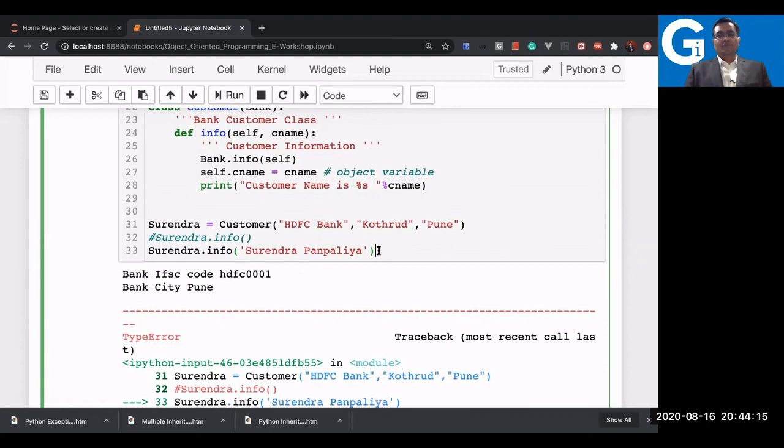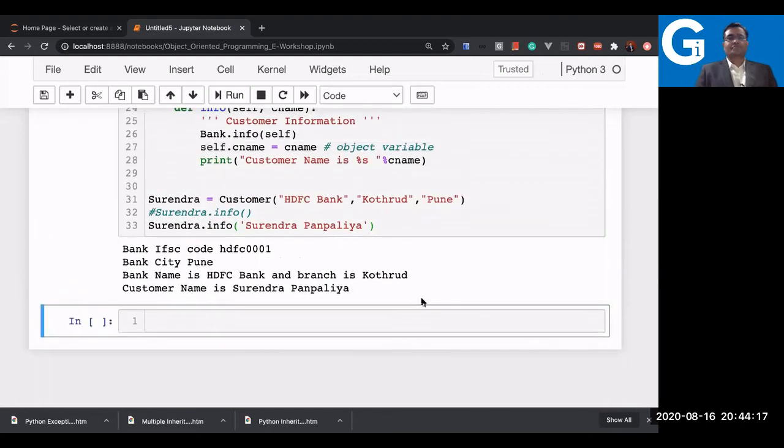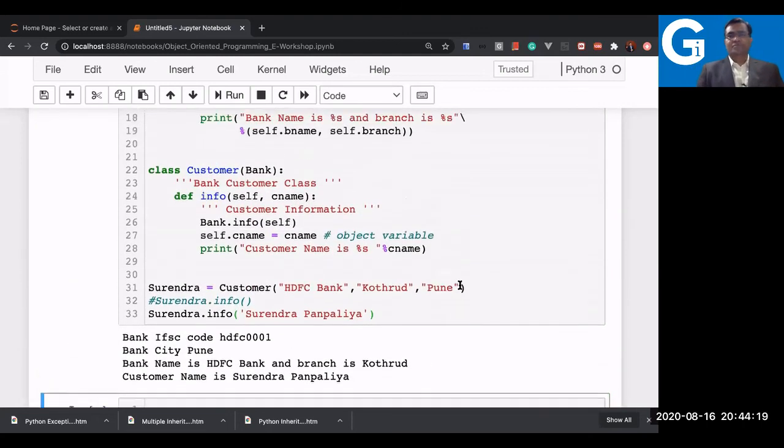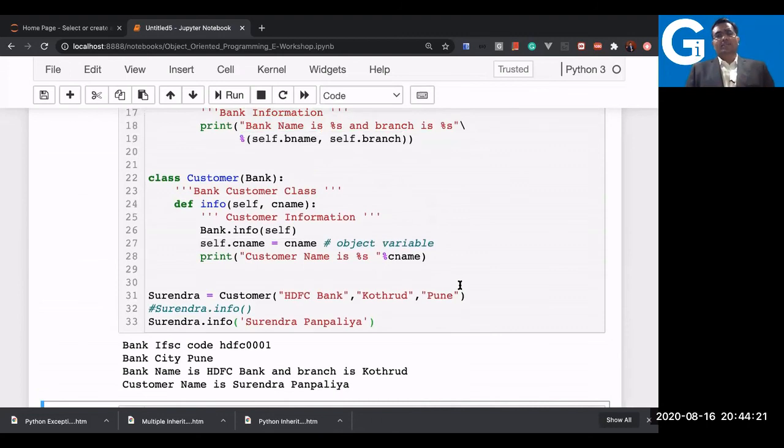And I'm calling this info, and see now, one of the simplest ways that I can access a superclass method is by the class name itself. This is one of the ways to access a superclass method info. So even after overriding, yes, I can do that.